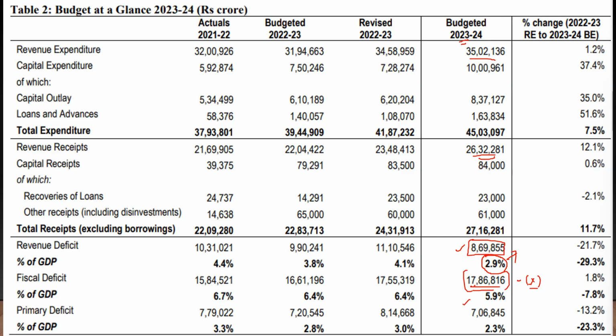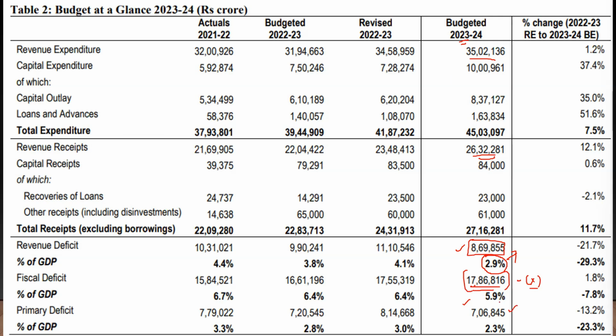Any government, take the Indian government, must have taken loans over a period of time. Here you can see there is a fiscal deficit of 17.86 lakh crore, which is a loan amount. This is not just this year, but the previous financial year, and the one before that. All these financial years, you must have taken loans, and for all those loans, you will have to pay back interest also. So from the fiscal deficit amount, if you subtract the interest burden of the government, you get the primary deficit. Fiscal deficit minus the interest burden will give you the primary deficit.